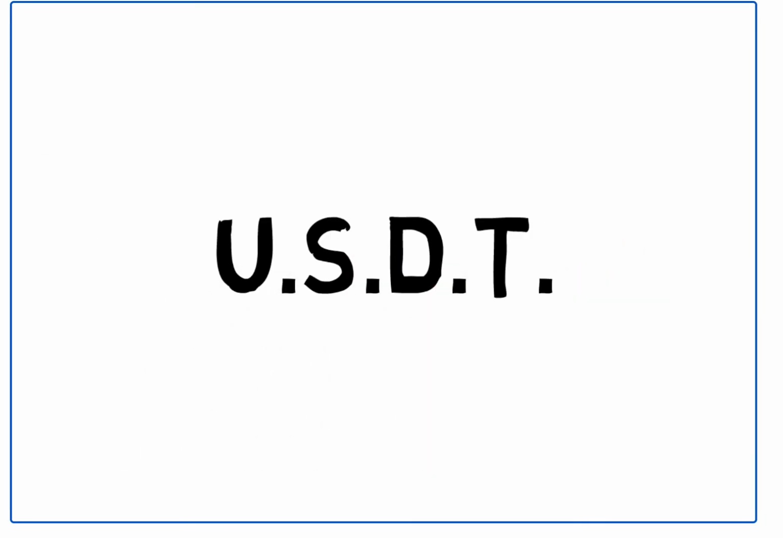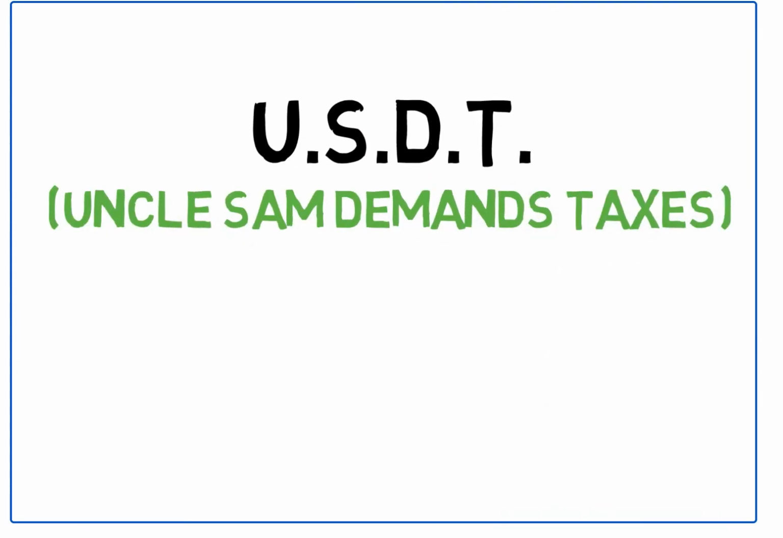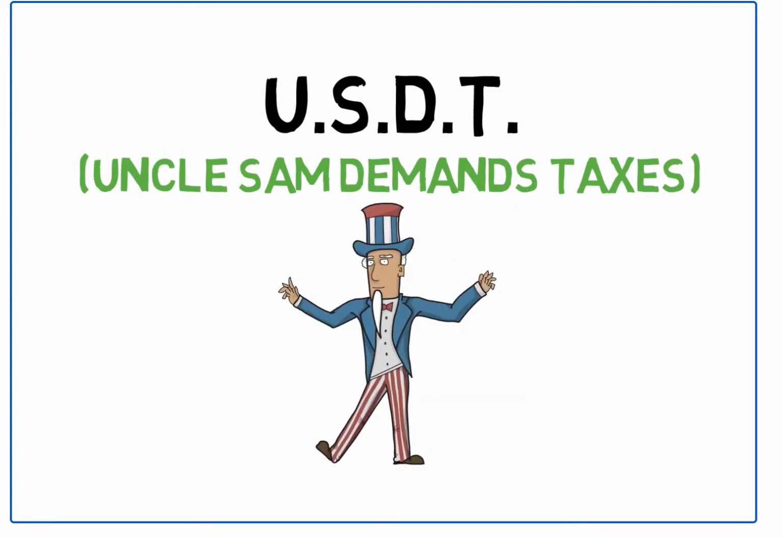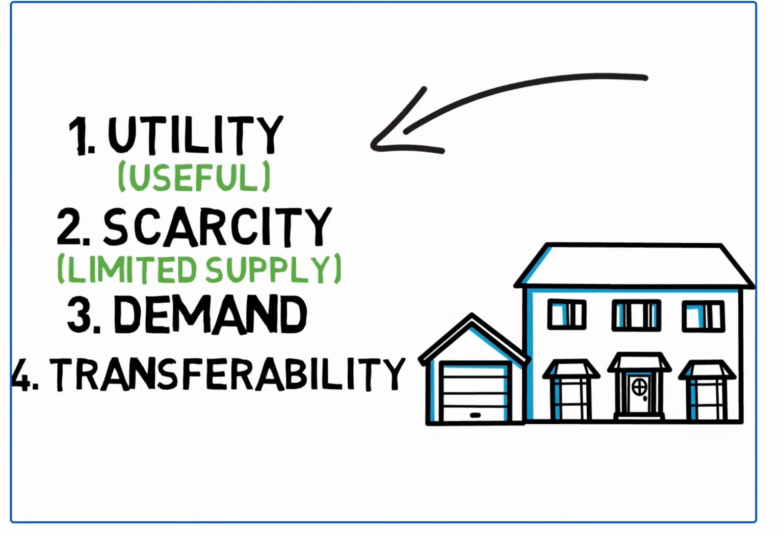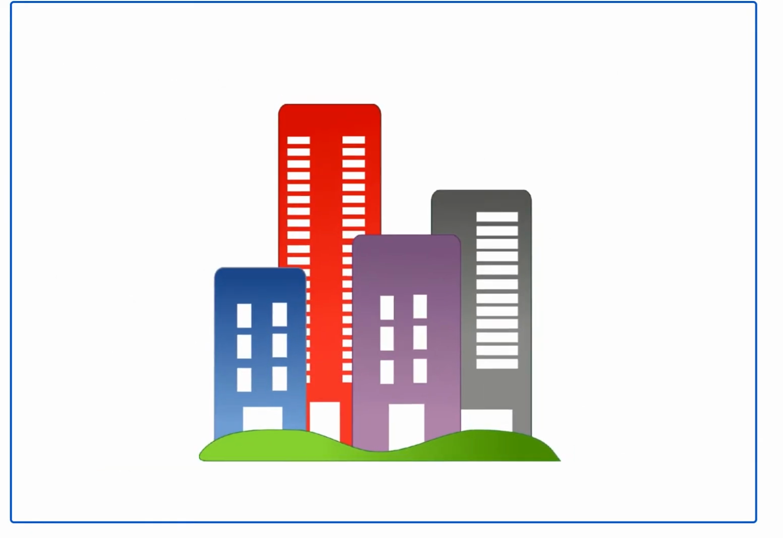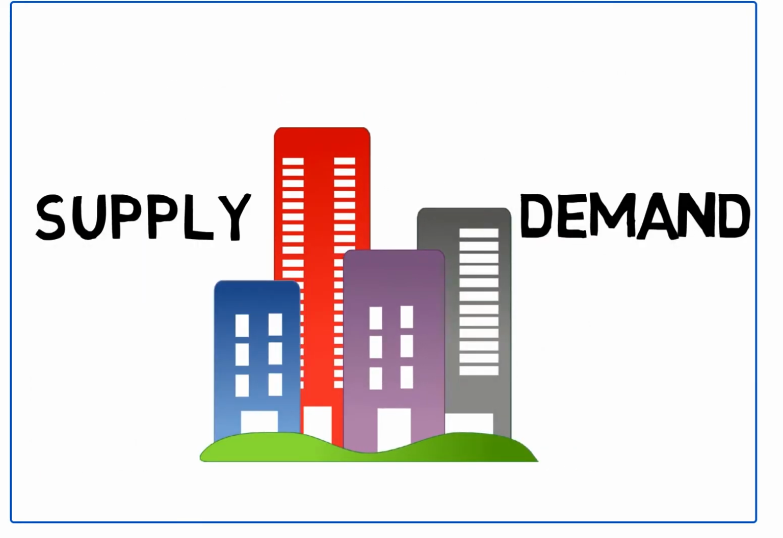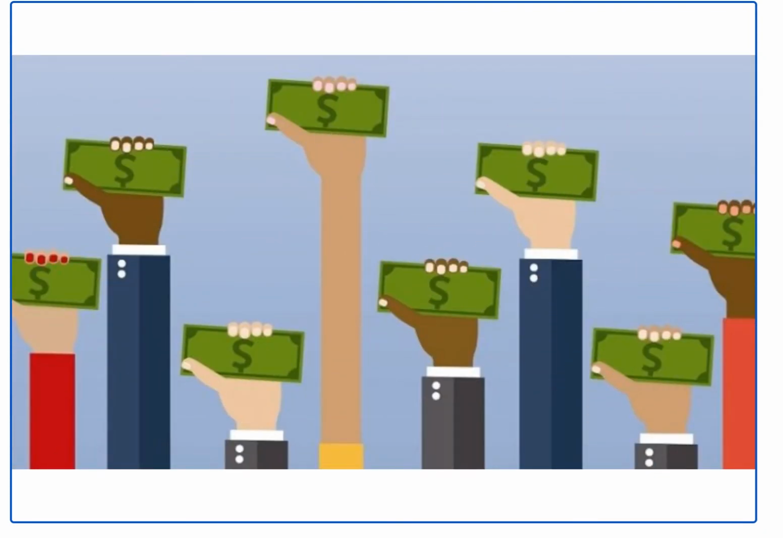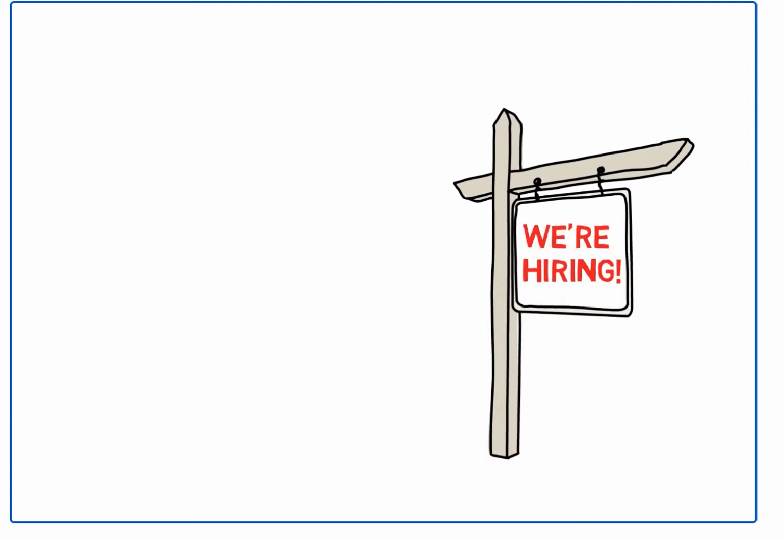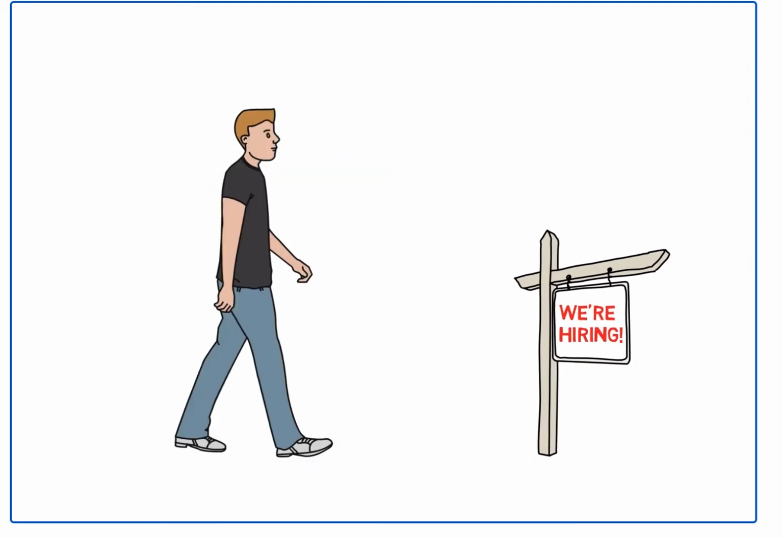Our acronym is USDT for Uncle Sam Demands Taxes. Hopefully you can recall utility, scarcity, demand, and transferability. The value of real estate is affected by supply and demand. The biggest characteristic that will affect value will be local economic conditions. People go where jobs are, so the local economic conditions play a big factor in the value of real estate.